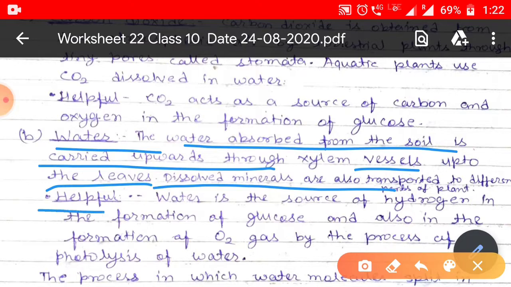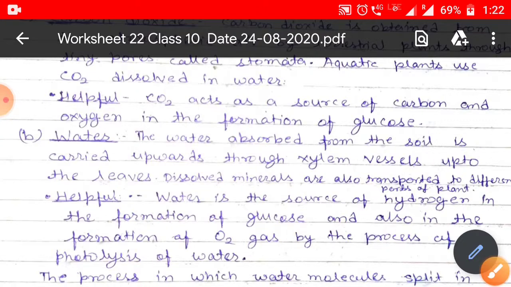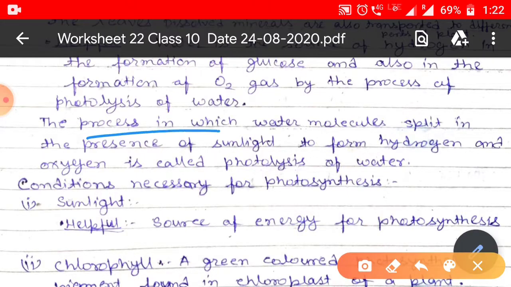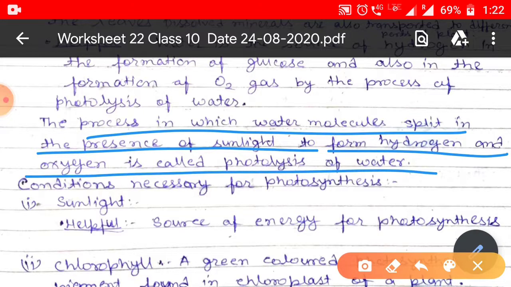How is water helpful in the process of photosynthesis? Water is the source of hydrogen in the formation of glucose and also in the formation of oxygen gas by the process of photolysis of water. What is the photolysis of water? Splitting of water. The process by which water molecules split in the presence of sunlight to form hydrogen and oxygen is called photolysis of water.